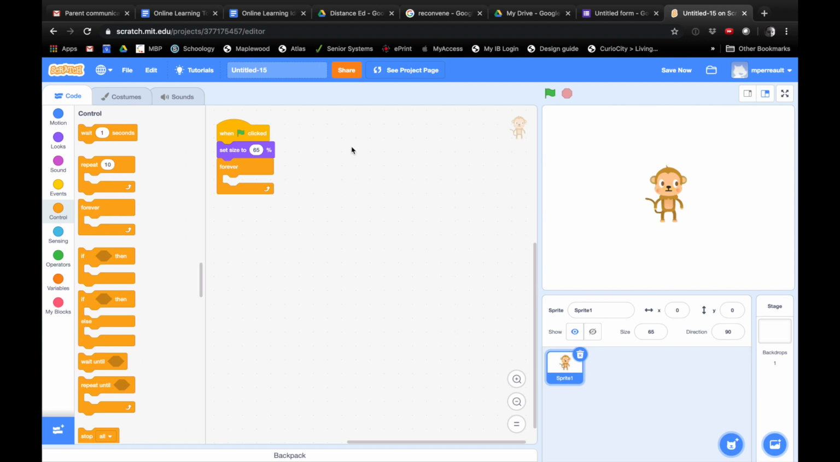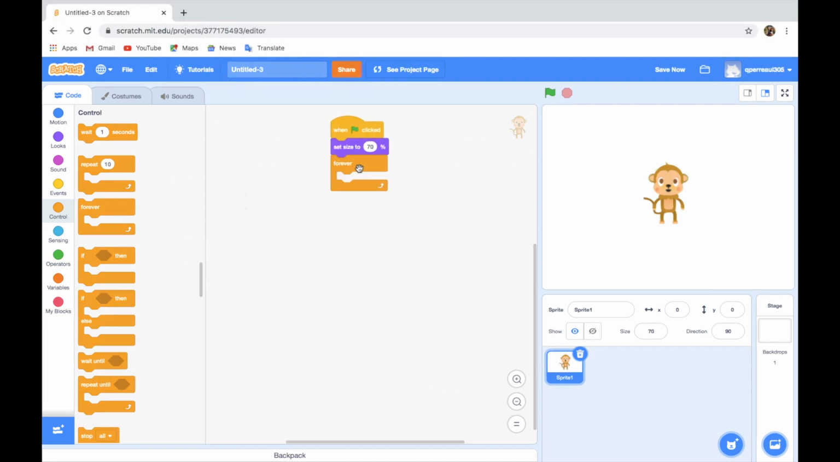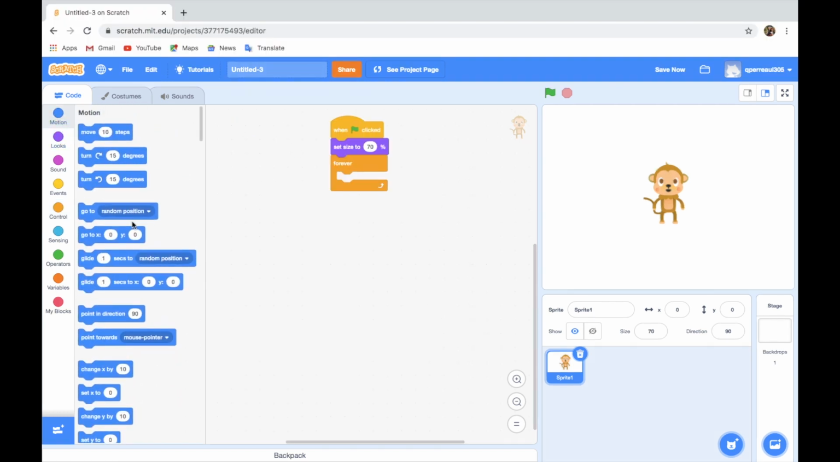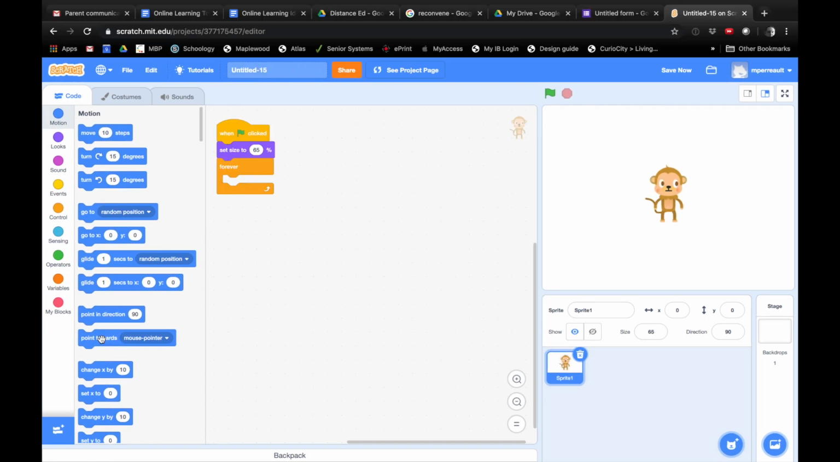Now we're going to deal with a bunch of movement and motion. So where am I going to look? Under which one of these here, Quinn? We're going to look under the blue one, which is motion, right? We're going to have it start by pointing towards our mouse pointer. So we're going to pick that one up, and we'll drop it in our forever loop.